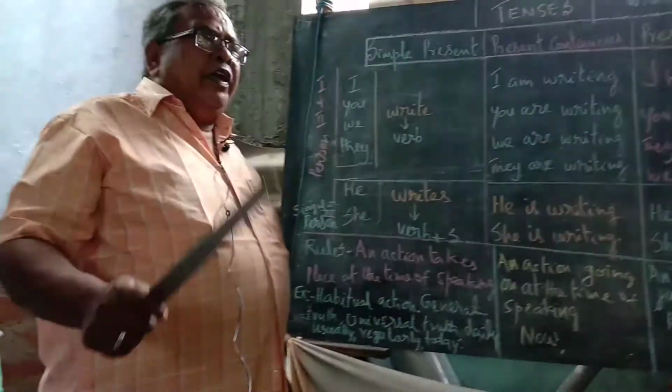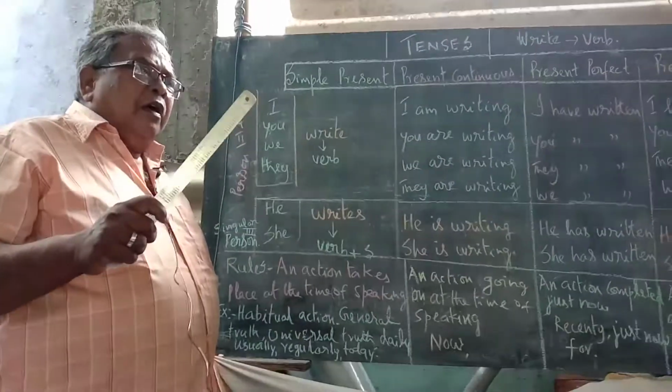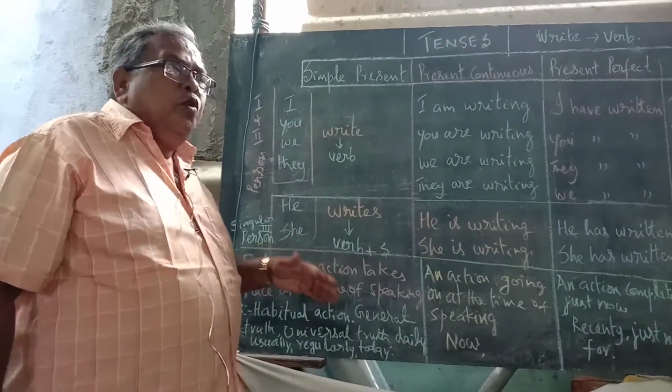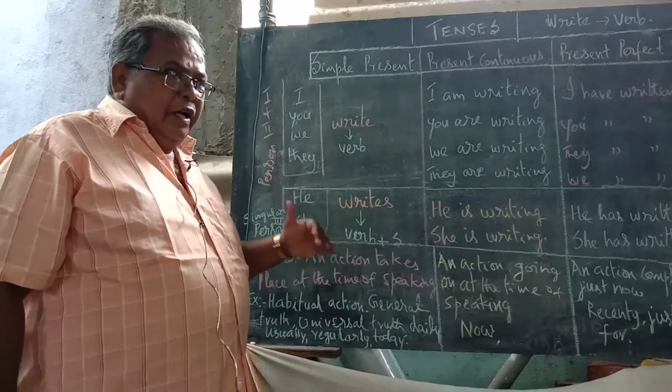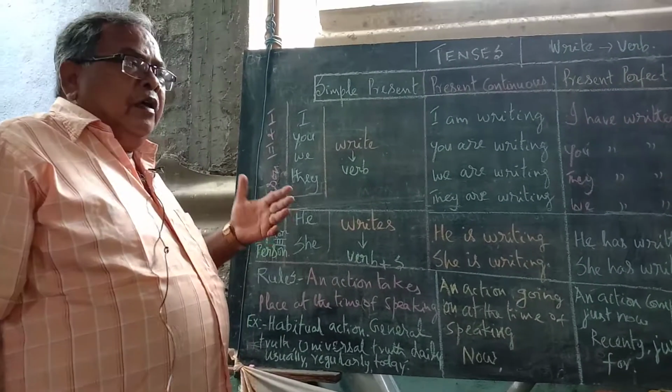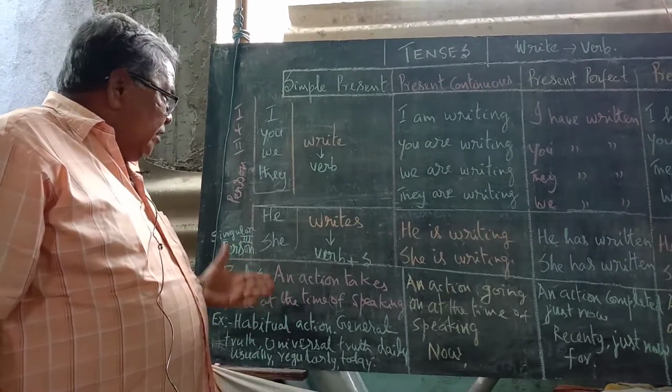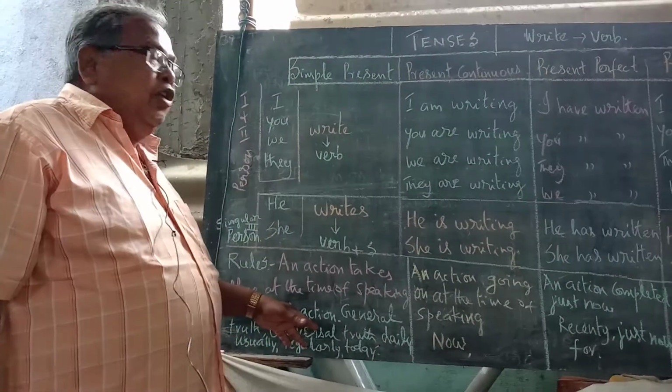From early morning onwards, you do a number of actions. That is said to be habitual action.